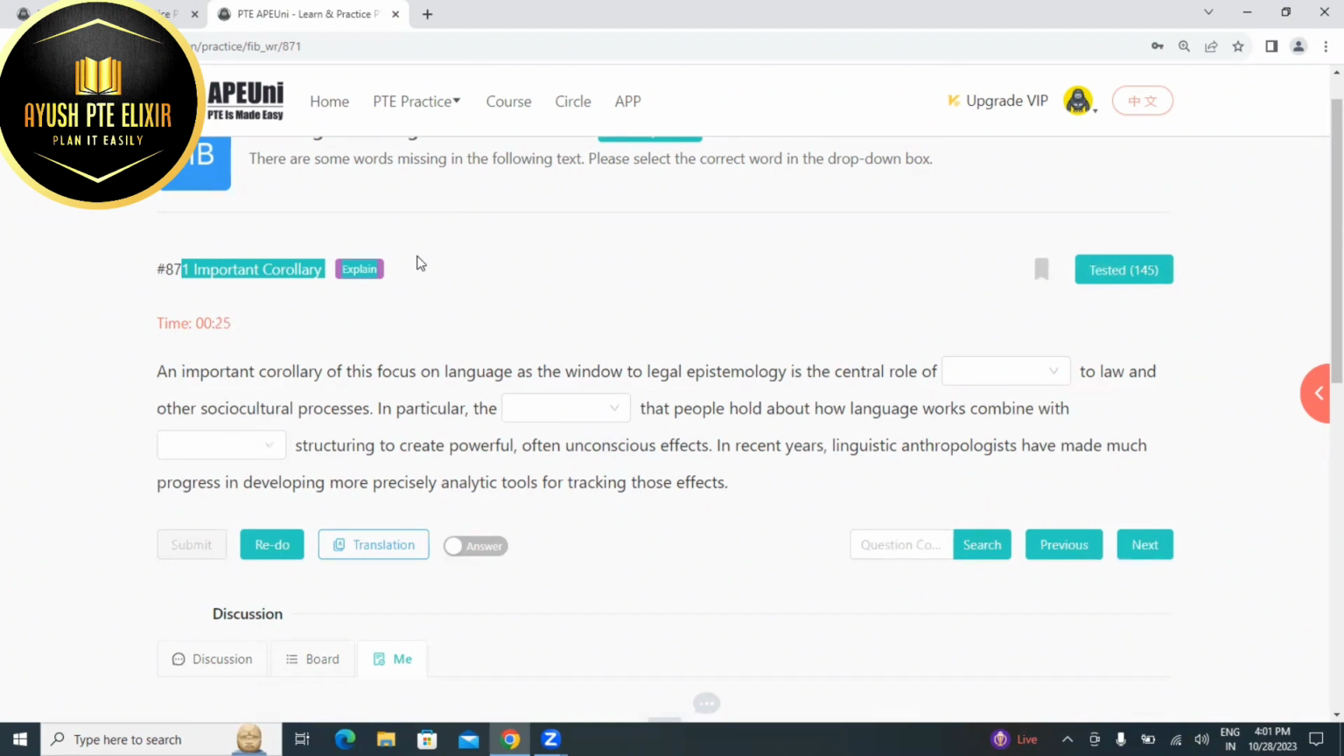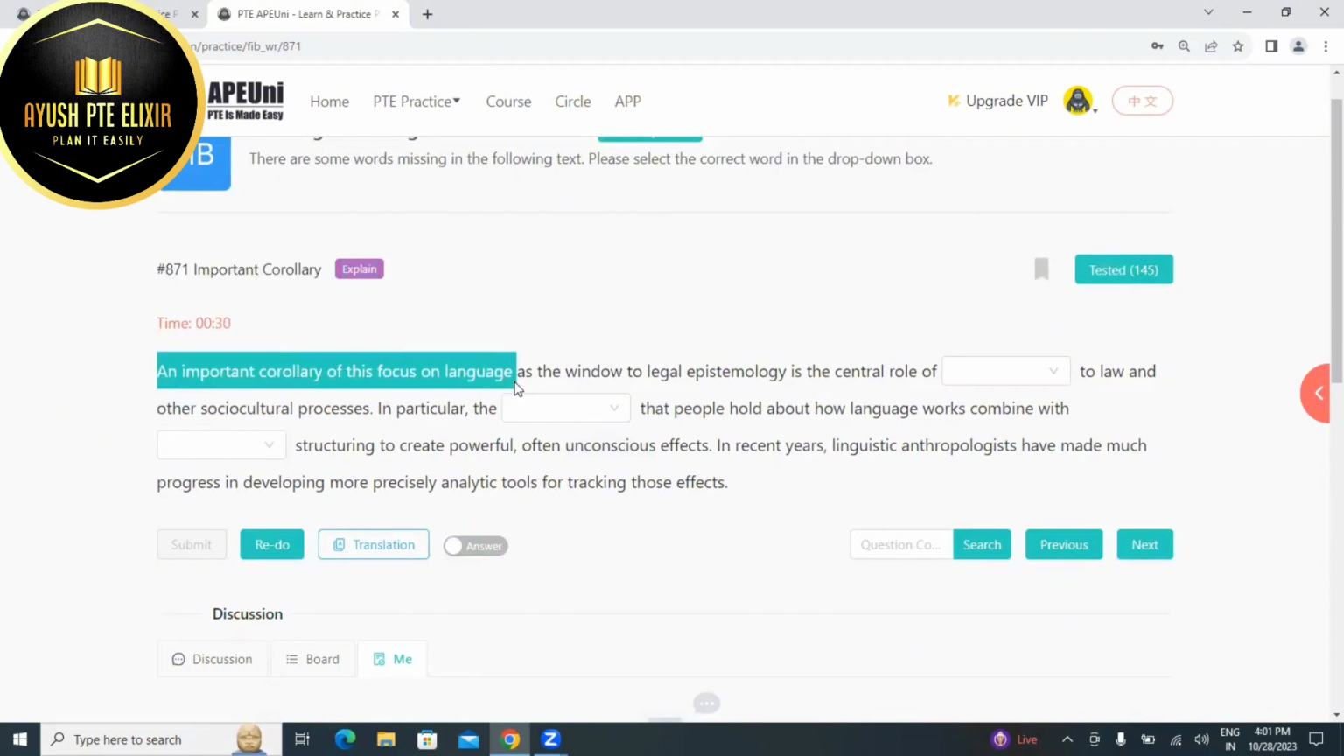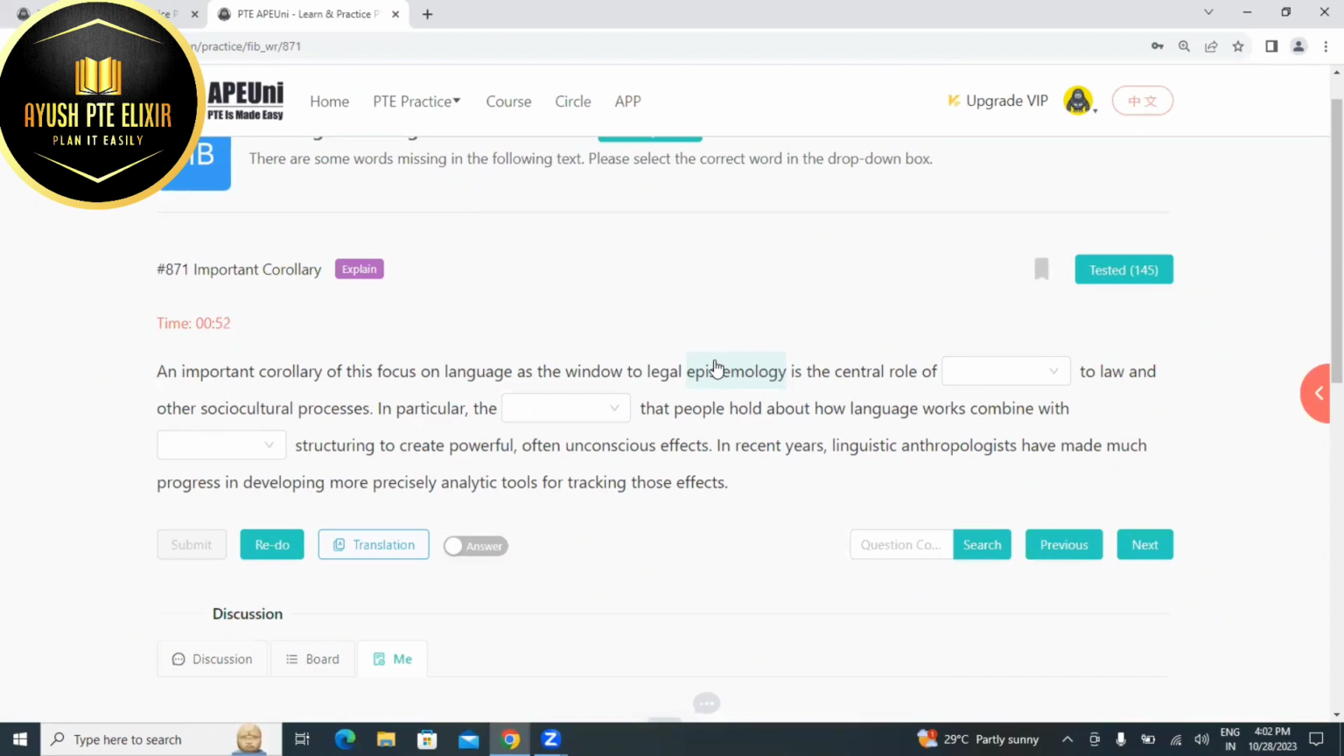So they're talking about important corollary. Important corollary of this focus on language as the window to legal epistemology is the central role. So over here, is is a helping verb. The subject of this helping verb should be an important corollary. So an important corollary of this focus on language, they are talking about the language as the window to legal epistemology, means it's a legal sentence, a kind of positive sentence, is the central role of dash to law and other socio-cultural processes.